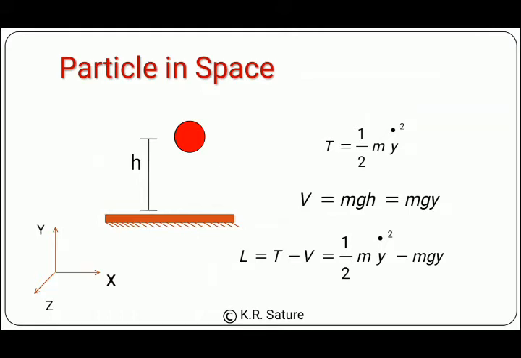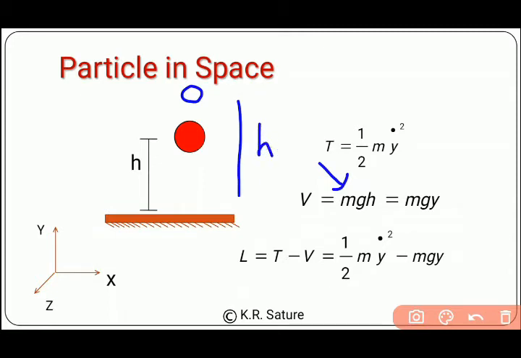Now again, the tricky part, as we discussed earlier, is the potential energy. Potential energy is mgh. In the previous example, we put a negative sign on this, but here we don't have to do that, because as you can see, if a particle is above, it will have maximum potential energy, and also it will have maximum h.